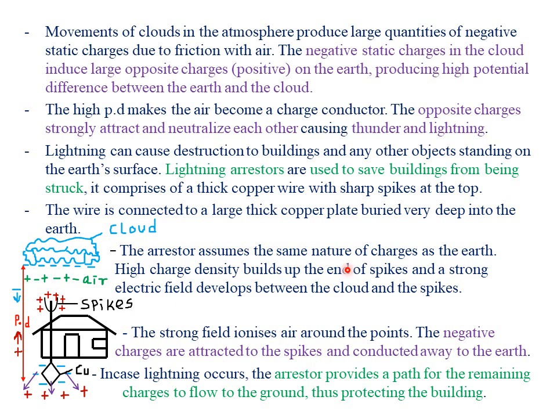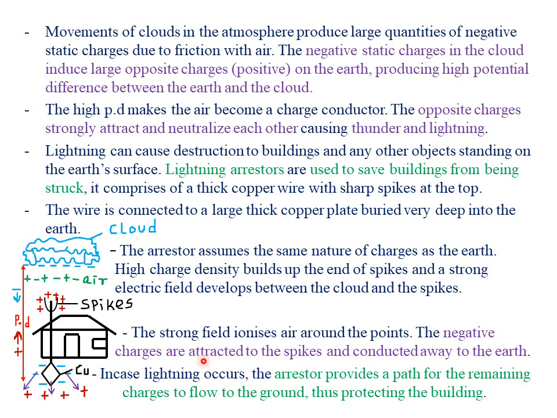So a high charge density builds up at the end of the spikes, and a strong electric field develops between our spikes and the cloud. So that simply means that the air in between the spikes and the cloud is going to be ionized. So it will be positively and negatively ionized. So the strong field ionizes the air around the point. Remember, when it is ionized, it simply means that we have production of positive ions and negative ions, or the protons and the electrons.